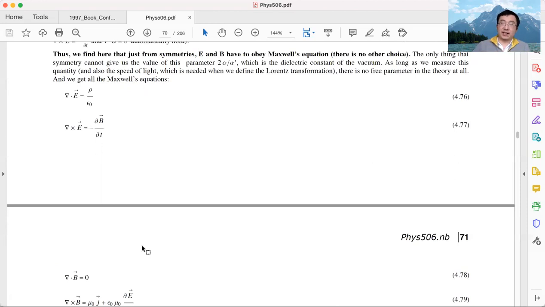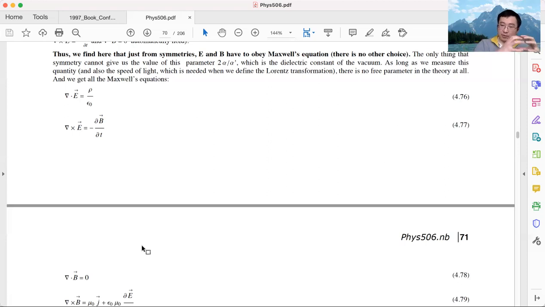The question we asked is, suppose we know the symmetries we have to obey in our universe. The symmetries include Lorentz boost. That's the principle of relativity: all reference frames see the same physics law.